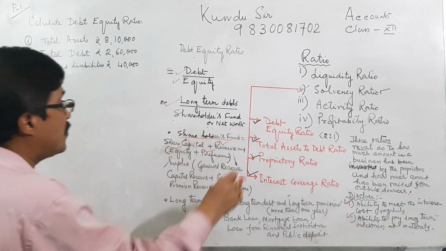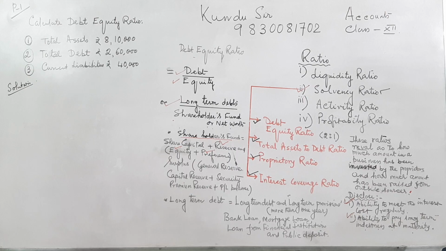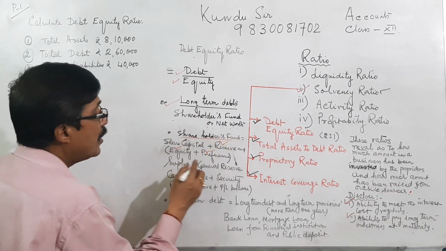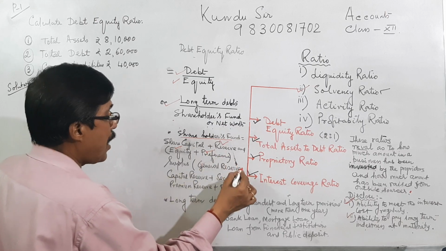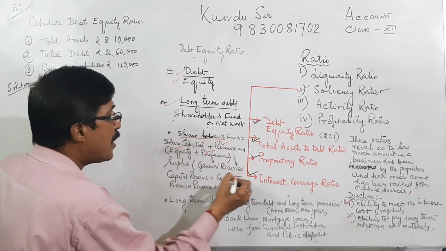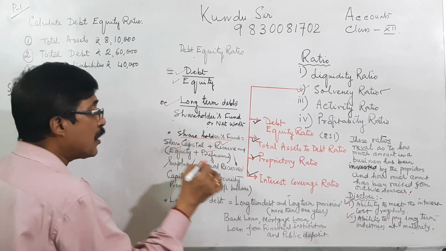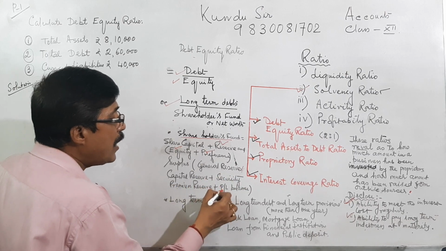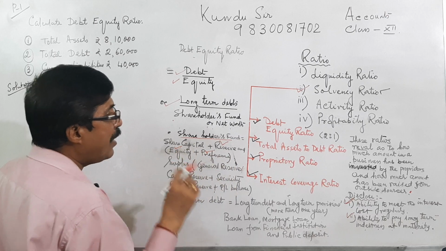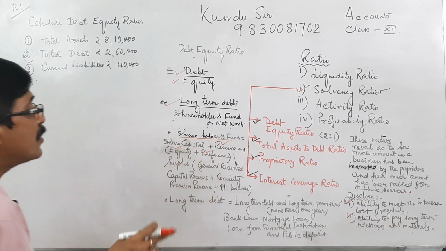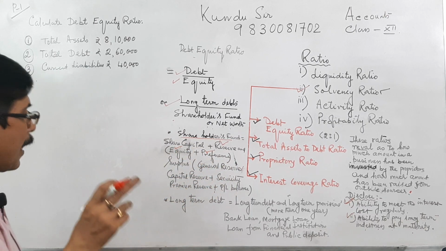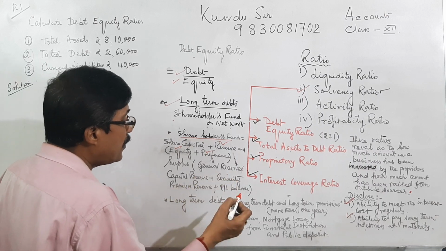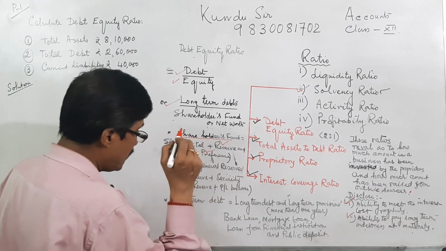Share capital means equity share as well as preference share. Reserve and surplus include general reserve plus capital reserve plus securities premium reserve plus P&L balance, if any P&L credit balance. So general reserve, capital reserve, securities premium reserve, that is share premium, and P&L balance.